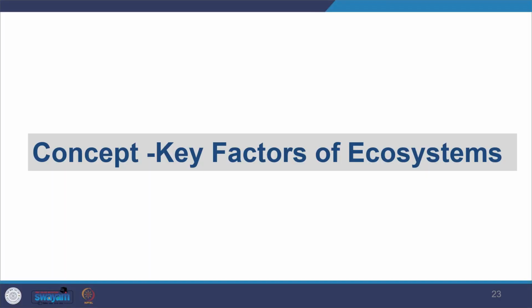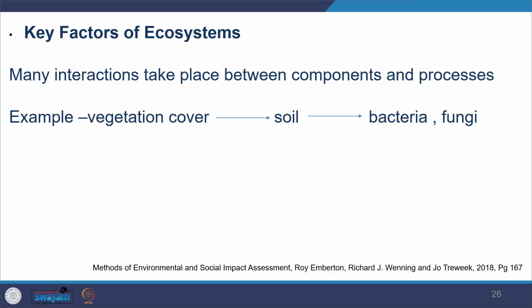Now we'll look at the key factors of ecosystems. One of the very important aspects of ecosystem is that there are many interactions which take place between components, and the interaction not only takes place between components but also between the processes, and these interactions are many times very delicate.